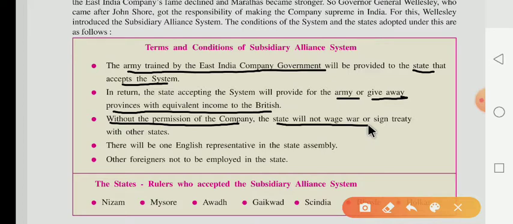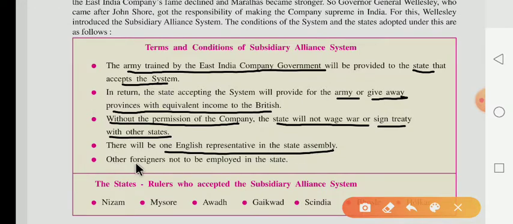It means the state cannot declare war on any other state, or sign any kind of treaty with another state, without the permission of the British. Next one, there will be one English representative in the state assembly. What was the next condition of the subsidiary alliance system? The next condition is that there will be one English representative in the state assembly.